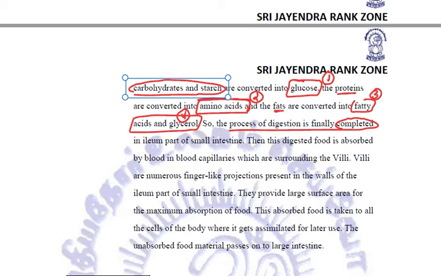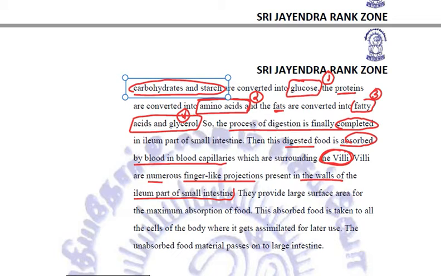After this, the digested food is absorbed by blood in blood capillaries. Now these blood capillaries are surrounded by villi. Now what are villi? Villi or villi, whatever you want to call it, one and the same thing. Villi are numerous finger-like projections which are present in the walls of the ileum part of the small intestine. It's a very beautiful mechanism because whatever we are eating, our body is designed in such a way that nothing should go wasted.